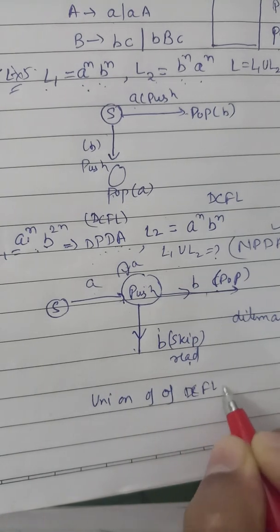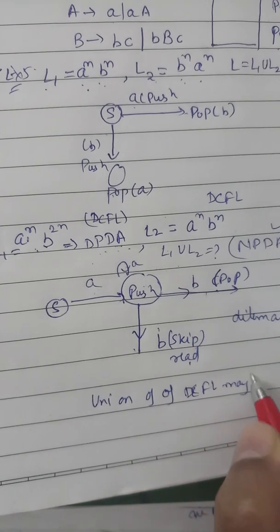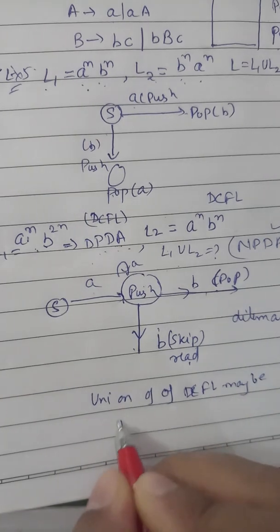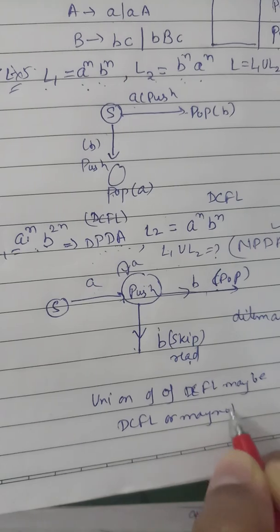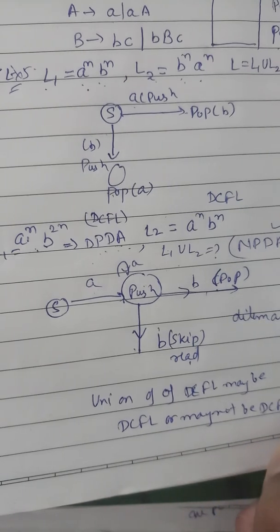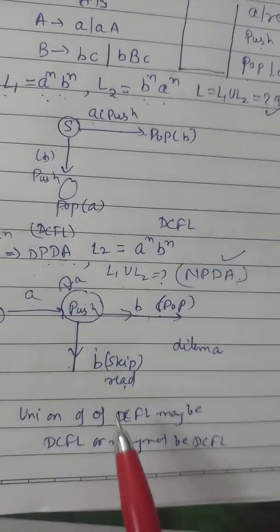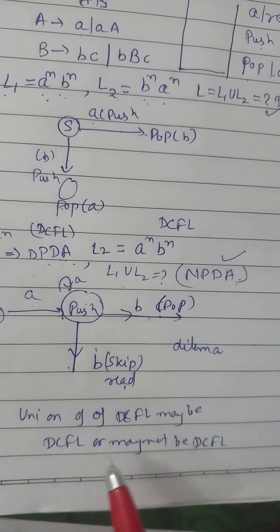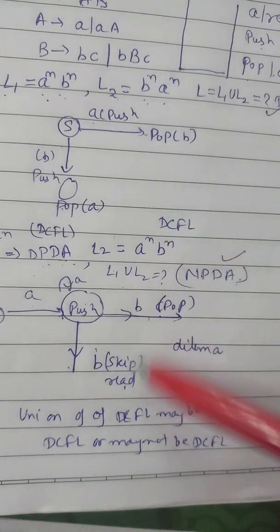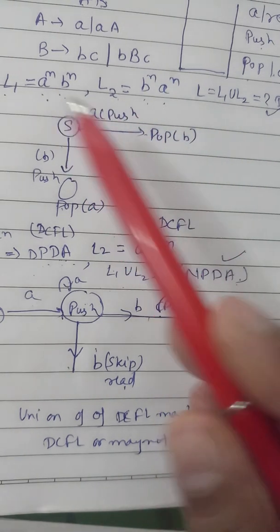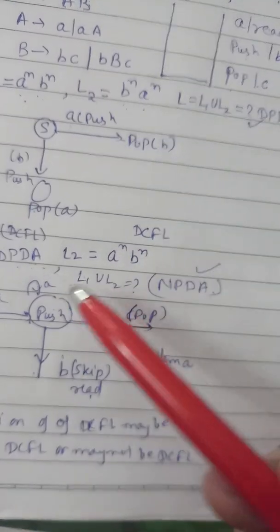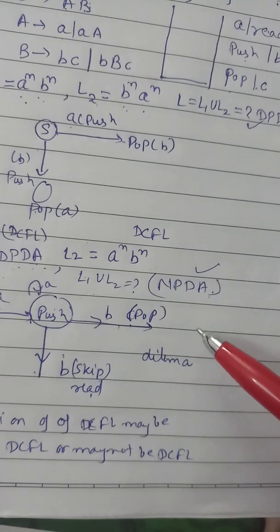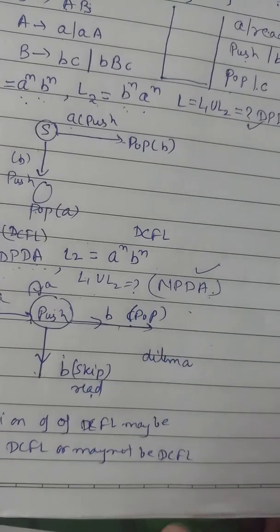From these two examples we can clearly see this.